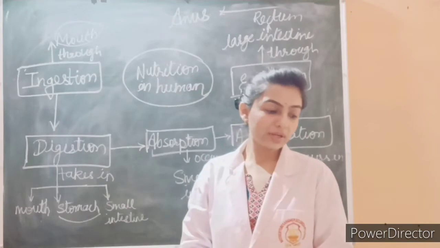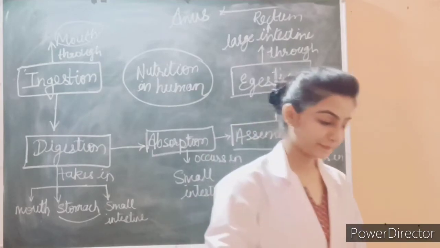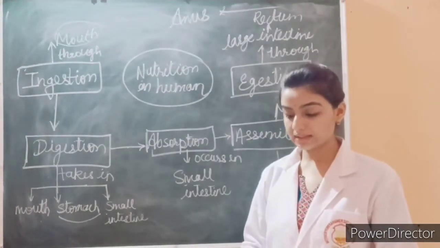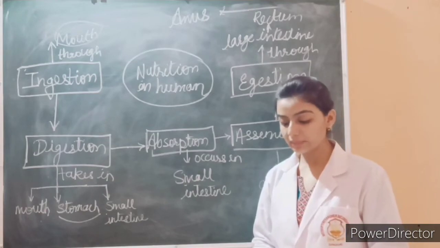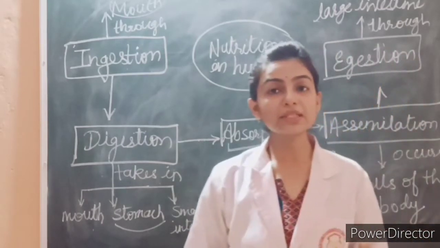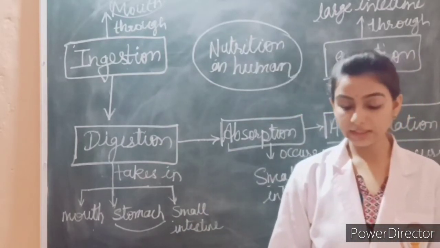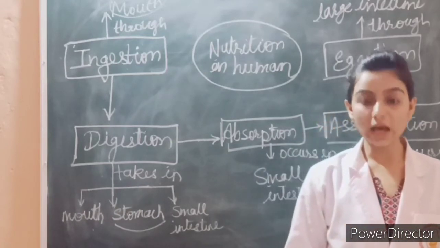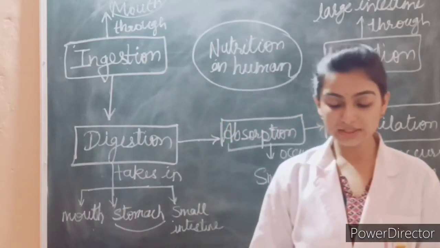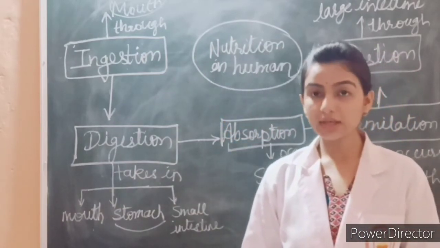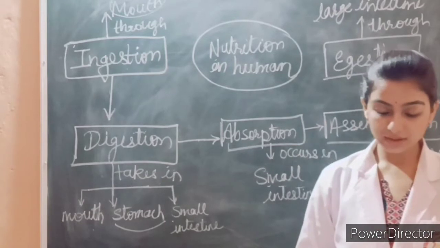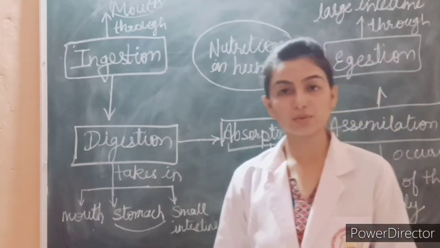Okay, so now our last topic, that is ruminants. What are ruminants? Ruminants are hoofed plant-eating animals that digest their food in two steps. Some examples are cow, buffalo, goat, sheep, and bison. They have complicated stomachs consisting of four chambers. Okay, so let us discuss these ruminants. What are cud, rumination, and ruminants?